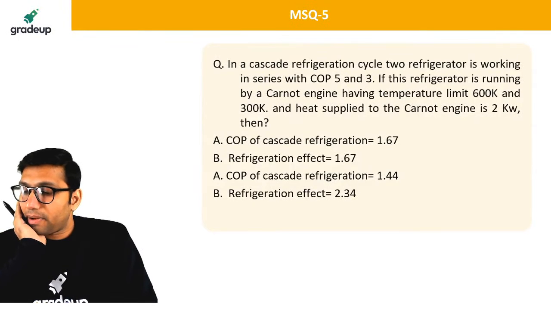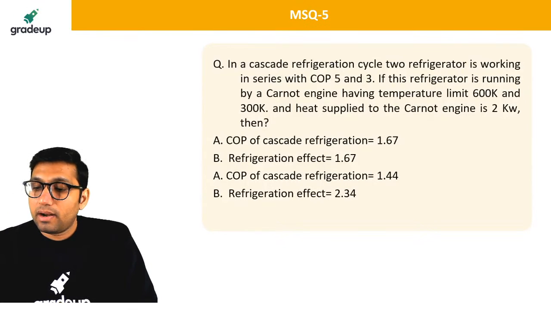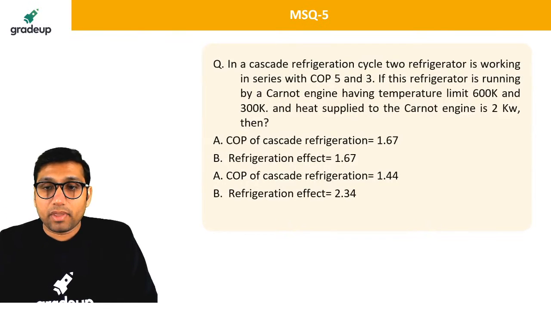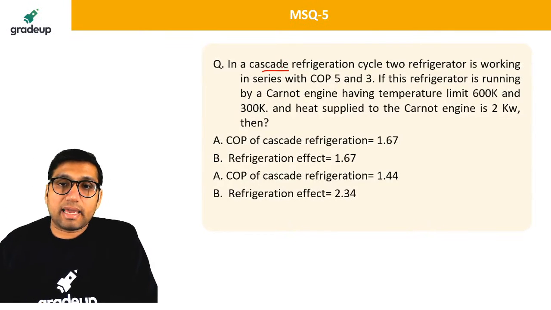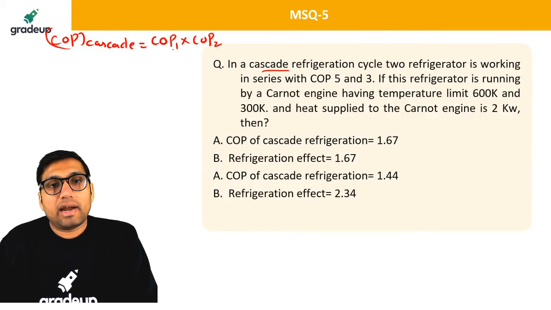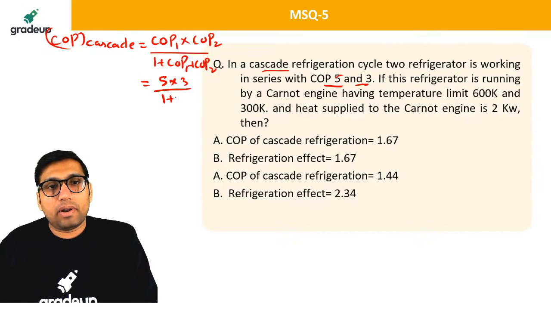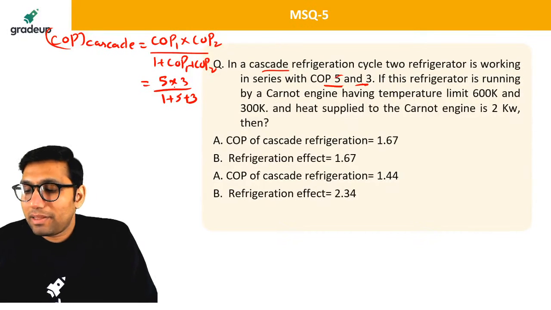Tapan, Akash, Deepak, Shivani, Arun, Saeed Akhtar, your answer was correct, very good. Now tell me the answer for this question. We are having a cascade refrigeration cycle. COP of cascade refrigeration is equal to COP of the first cycle times COP of the second cycle, divided by 1 plus COP of the first cycle plus COP of the second cycle. This is the formula. COP is given for both cycles. It is simply 5 into 3 divided by 1 plus 5 plus 3.